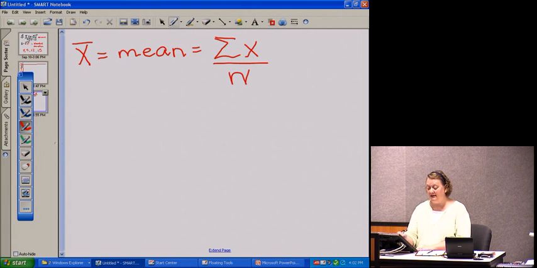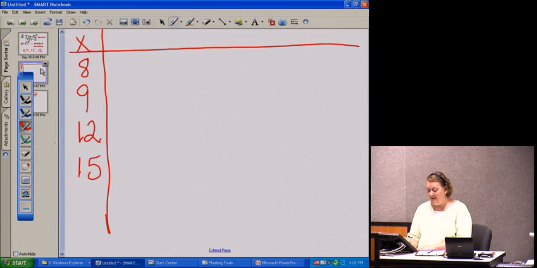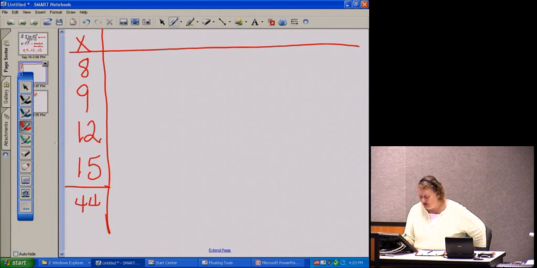So let's go back to our table page. What does that mean? Well, I want to add up this first column. 8 plus 9 is 17, and 17 plus 12 is 29, and 29 plus 15 is 44. I misspoke there, because the numbers I said were wrong. It adds up to be 44.